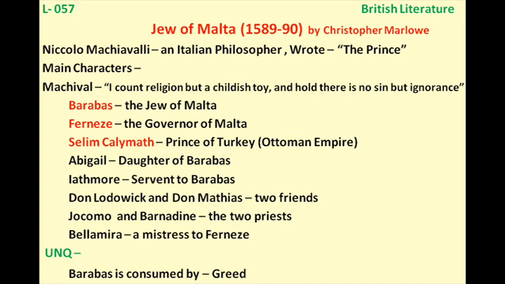The full title for this work is The Famous Tragedy of the Rich Jew of Malta. Actually, Malta is the name of the island. And in the historical background we see there was a conflict between Spain and the Ottoman Empire to take hold of this island, that is Malta. And against the backdrop of that struggle or conflict, we see this story. So now let's start the plot.